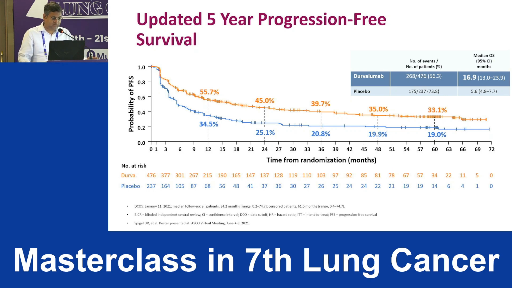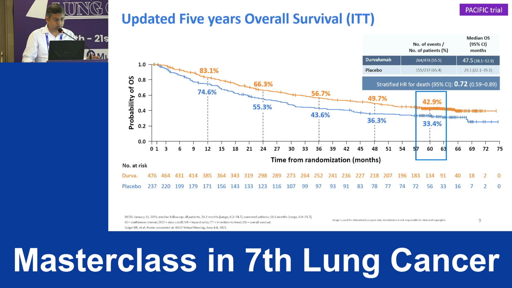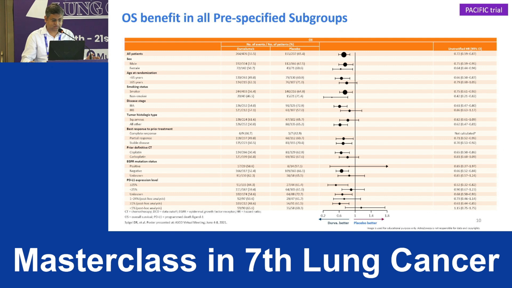Even after that, look at the PFS and OS. The PFS curves are getting separated widely, and if you look at the OS data, first look at the median follow-up time. We have 5-year overall survival data. There is a 5-year OS benefit of close to 10%, with a hazard ratio of 0.72. So this is the first and only approved IO to demonstrate 42.9% OS at 5 years.